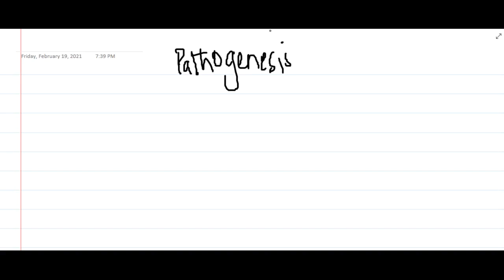In the pathogenesis of atherosclerosis, it mainly occurs in response to injury. Injury can be due to any of the factors which were discussed in the last class. So in this class we are just going to deal with how the atherosclerotic plaque is formed on the whole.